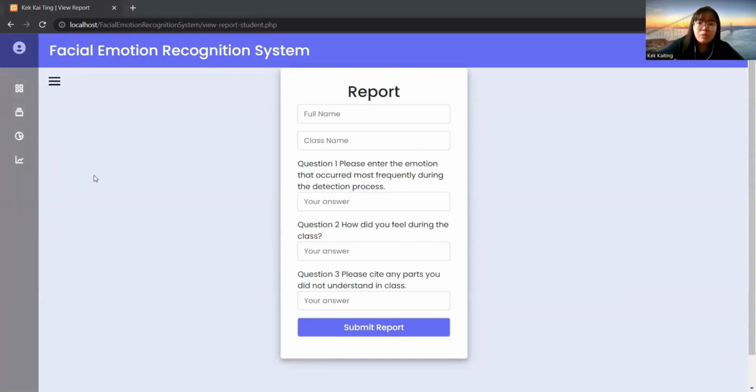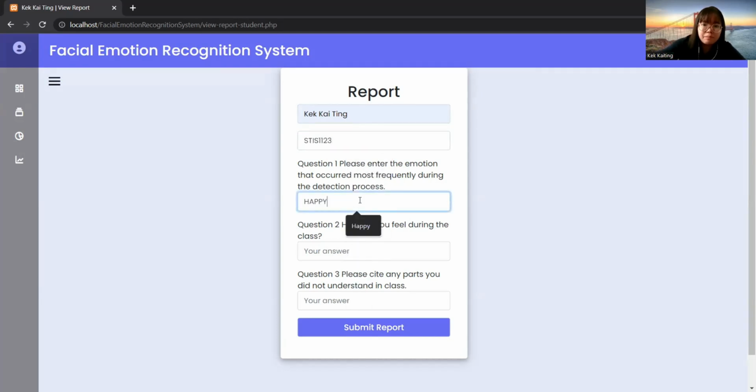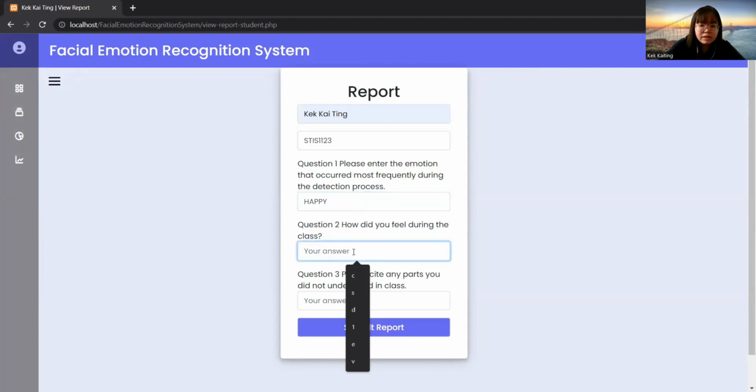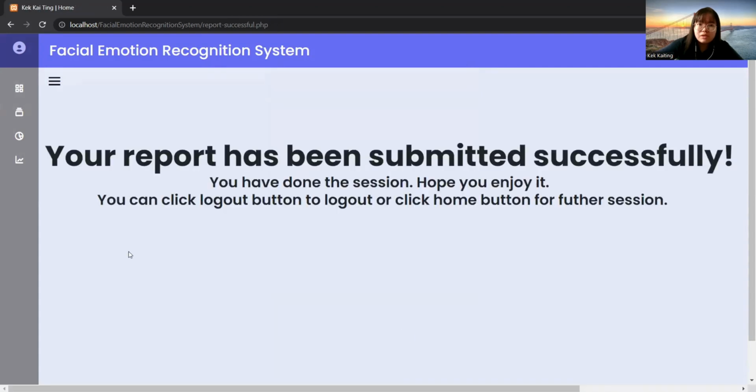For view reports, when a student has finished the detection, they need to enter their full name and the class name, which just now was STIS1123. For the first question, they say what emotion they feel, for example happy. For the second, how they feel about the class, for example so far so good. The third question is any part they do not understand. Overall they understand, so they just click submit report. It will show that your report has been submitted successfully. Then they can log out, or if they want to go back to the home page, they click the home button.